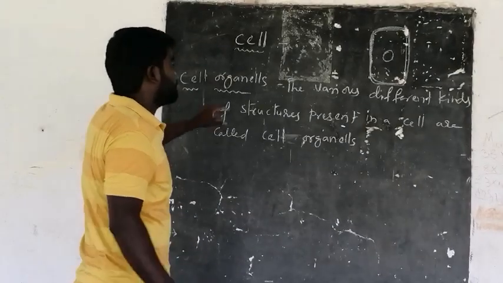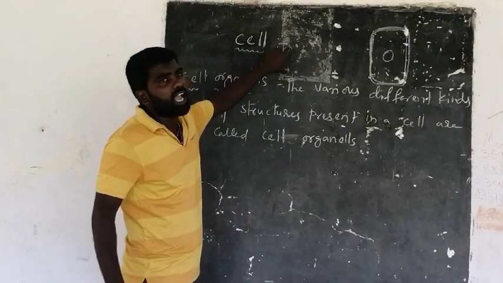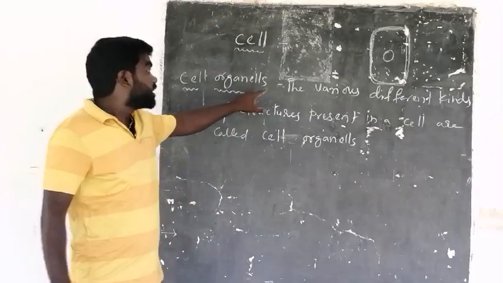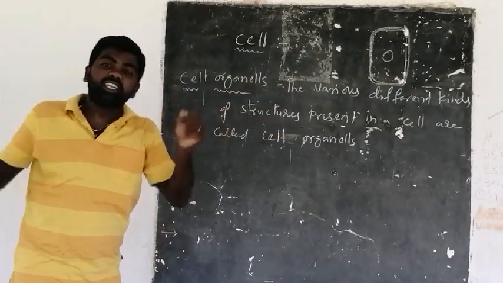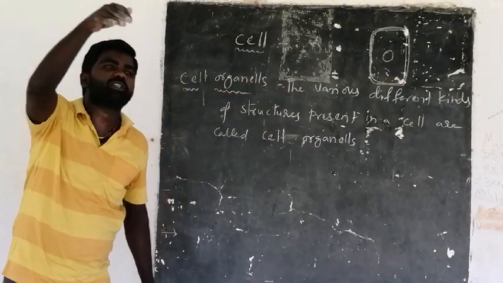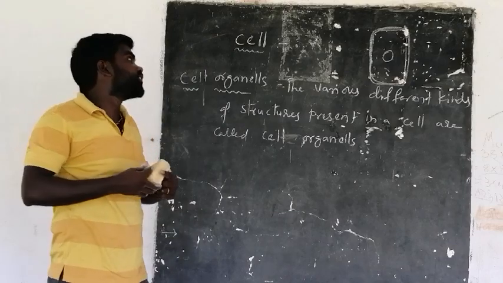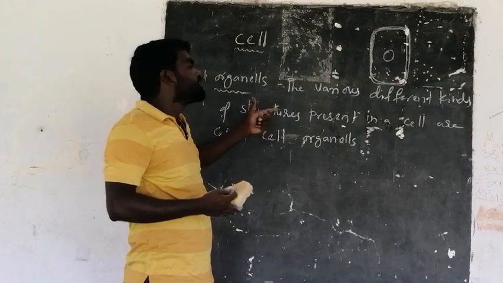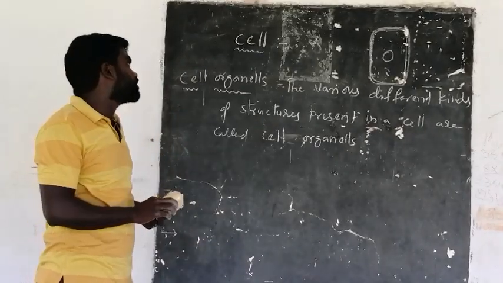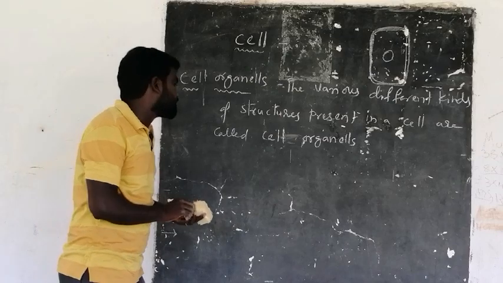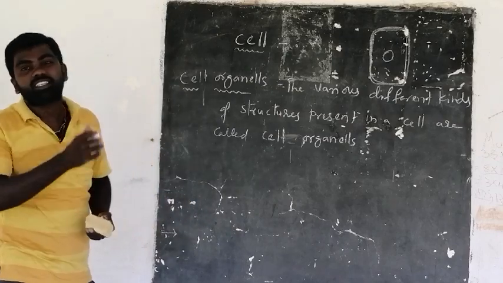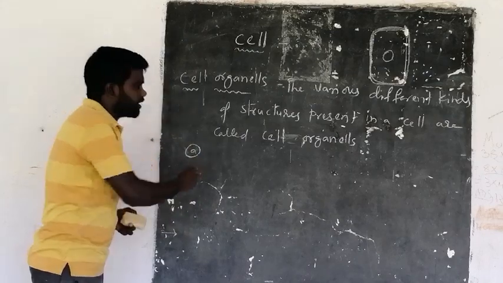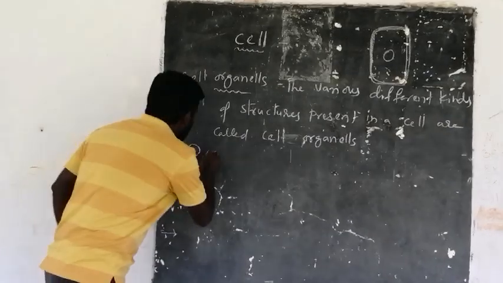Most probably, the cell has a liquid content that is called protoplasm. In that protoplasm, cytoplasm is there. In that cytoplasm, different kinds of cellular organelles, or a different variety of structures, are present, and those are called cellular organelles. Let us see some important cellular organelles. Number one, nucleus.